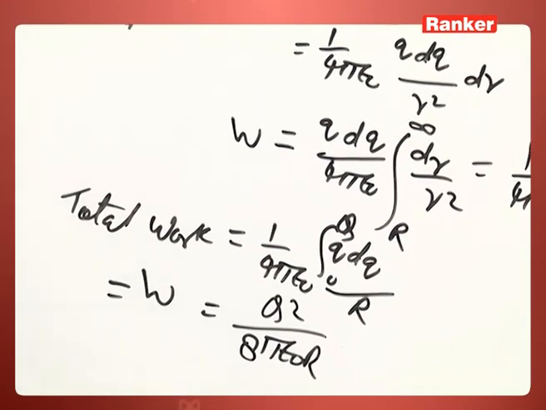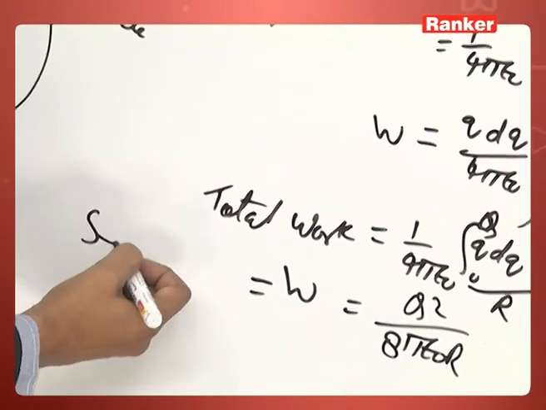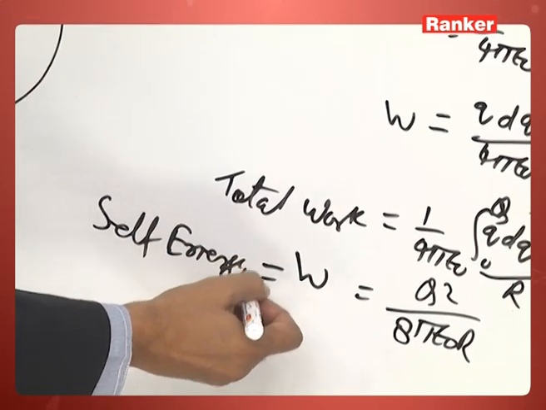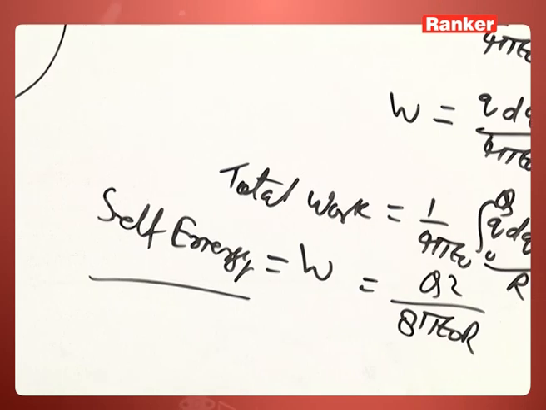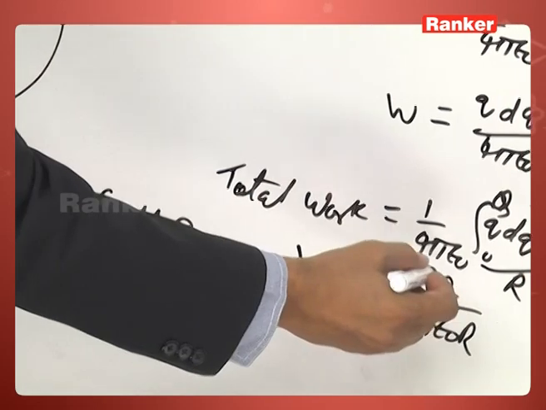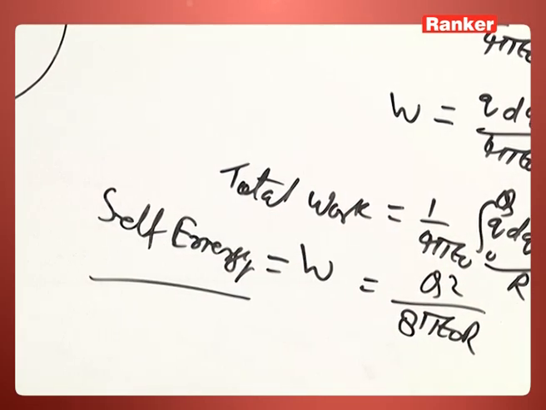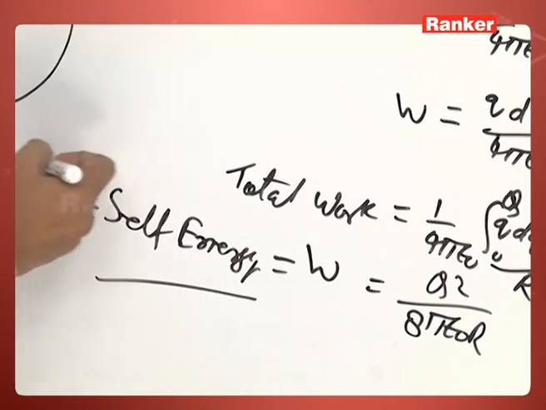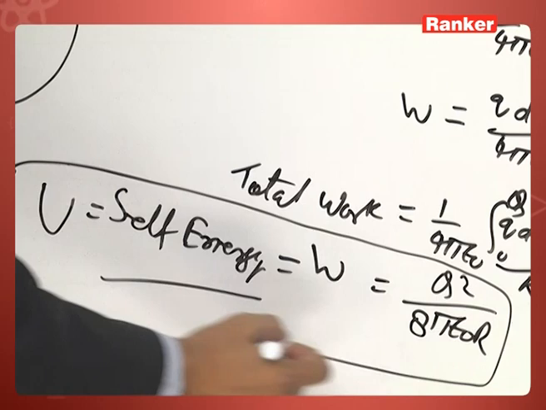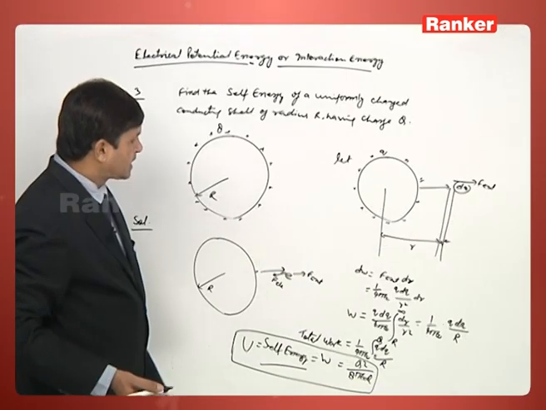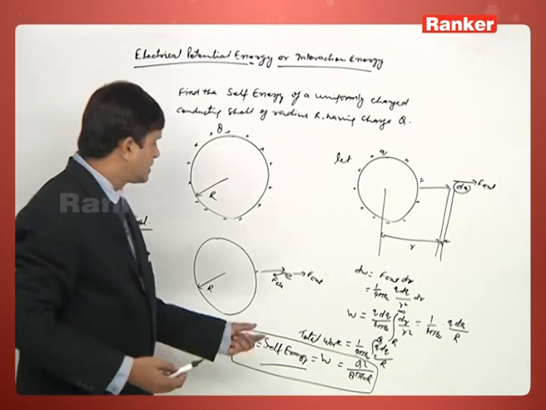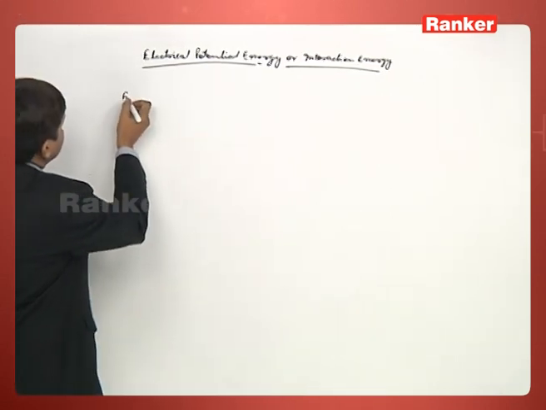So this is the self energy of a shell. This is also known as the self energy of a shell, and it is given as q square by 8 pi epsilon naught R, or this can be said as U. It's a very important relation. This is the self energy of a shell, q square by 8 pi epsilon naught R. Now, see another example.